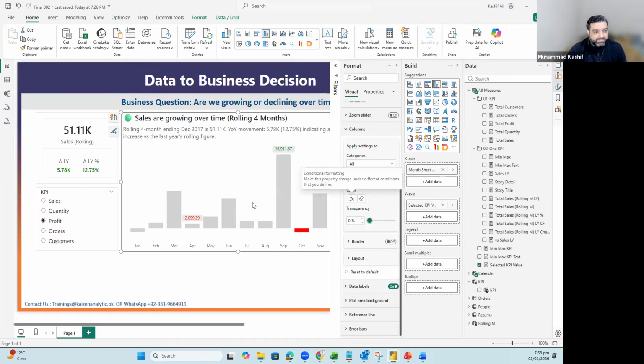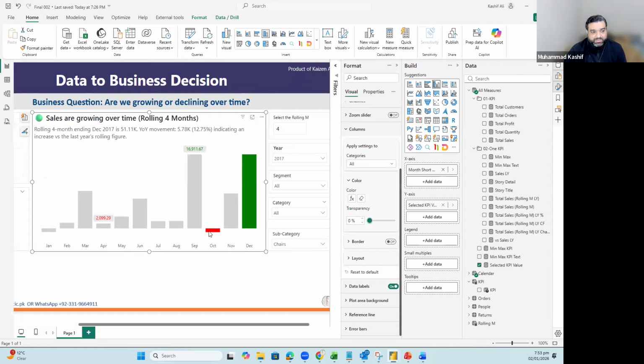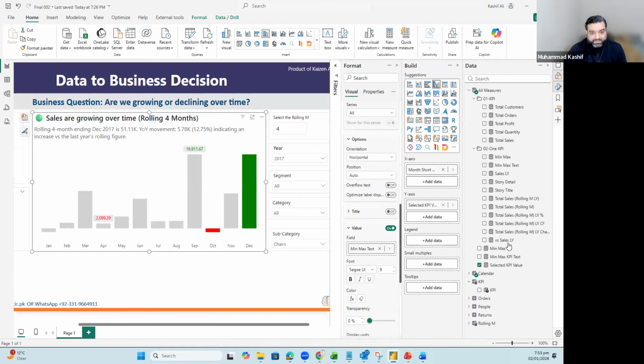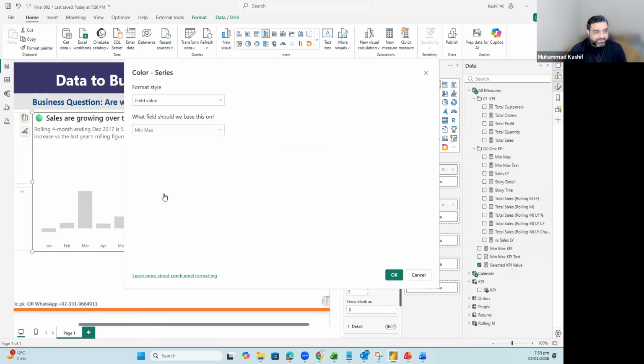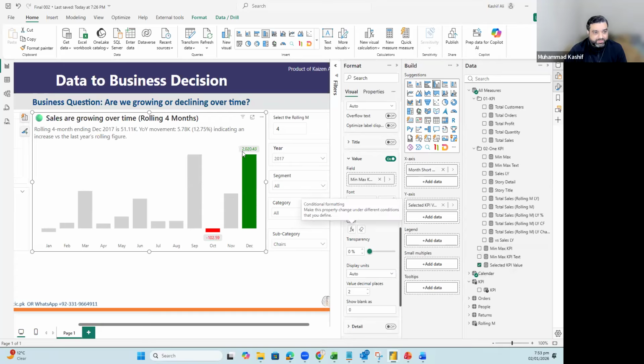Okay, so this is minimum and this is maximum. So it is showing us a minimum and maximum, and I will go in the data labels. In the data labels value, we will replace with a min max KPI right over here. This one, I will add the KPI. Okay, so this is added. The value is also added, and I will color code the value accordingly. So minimum and maximum value is fixed.